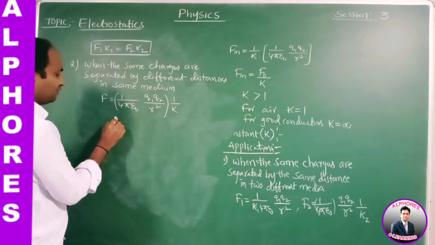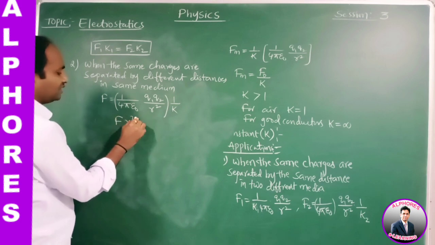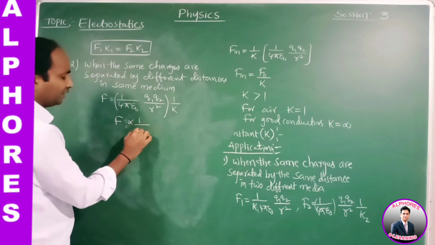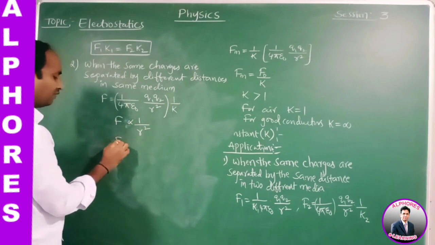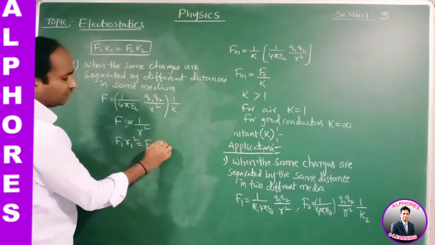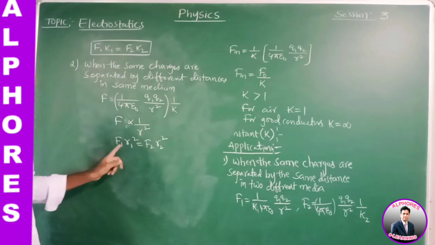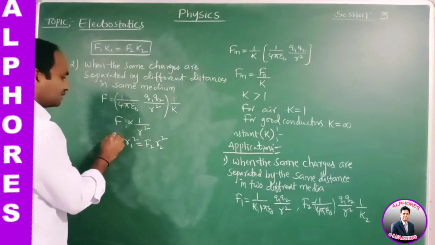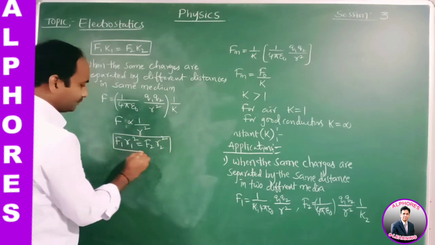From this equation we write F R square is equal to constant, or F is proportional to 1 by R square. So F1 R1 square is equal to F2 R2 square. This is the second application.